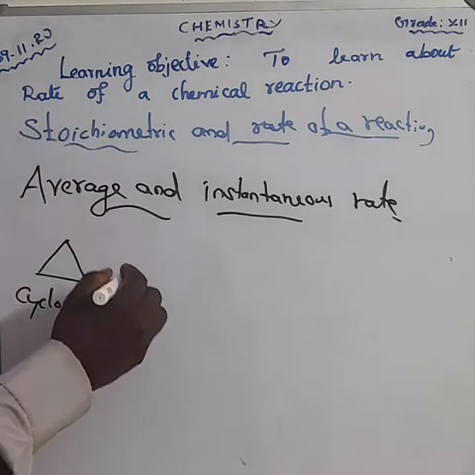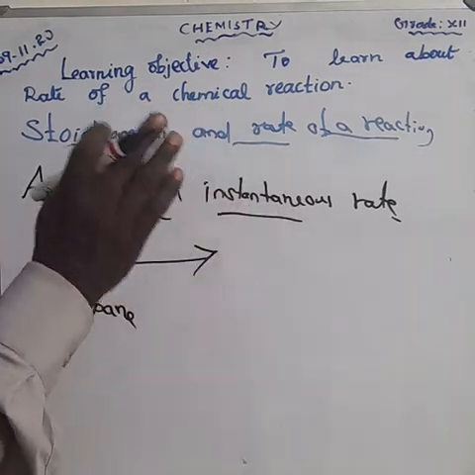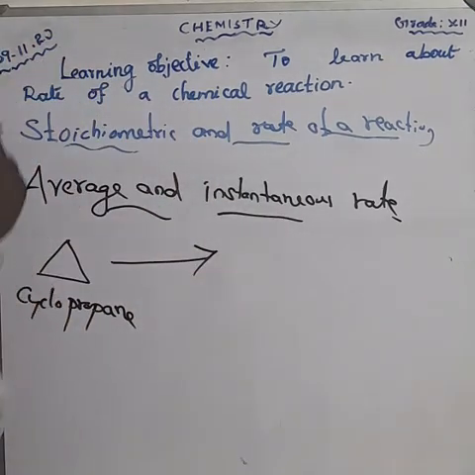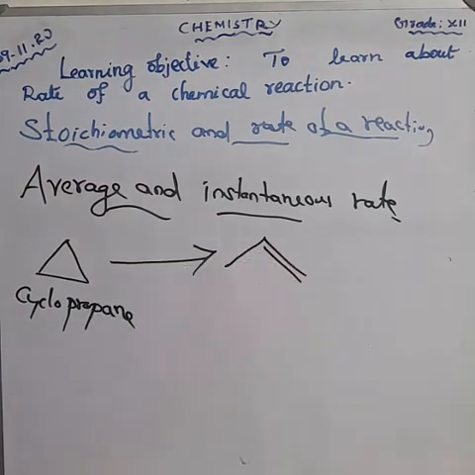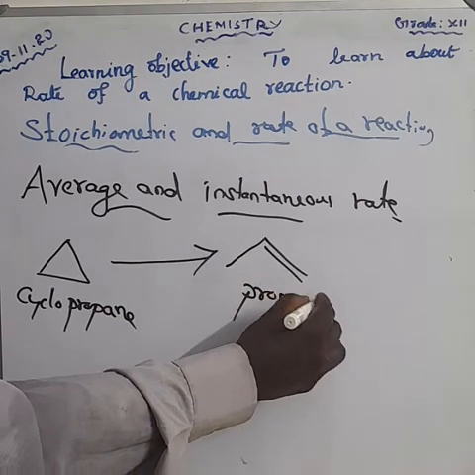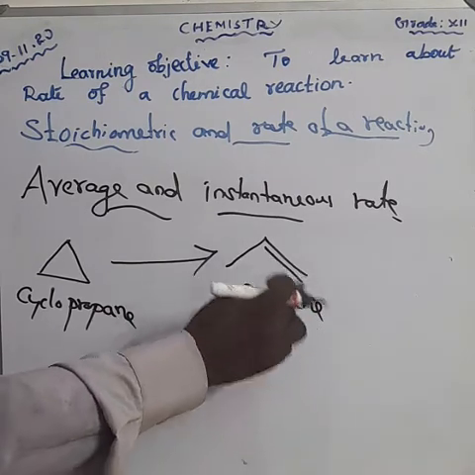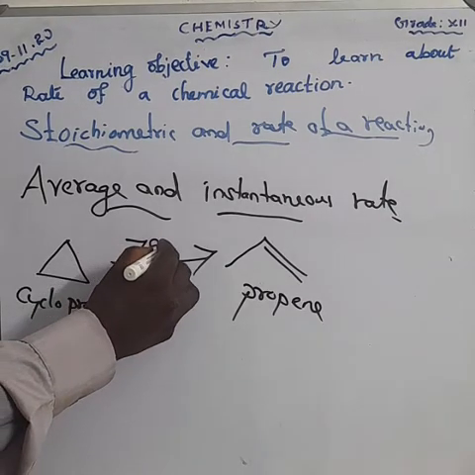Cyclopropane is converted into propene. Propene: E means double bond, A means single bond. This happens at about 7-8 Kelvin.